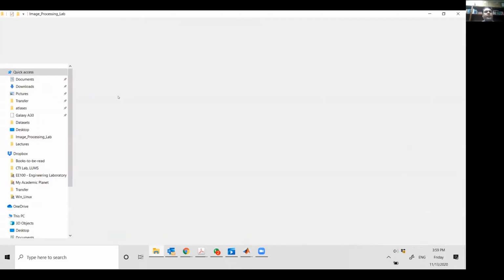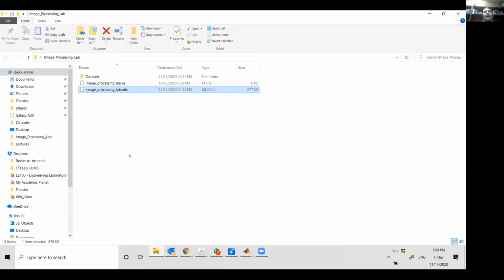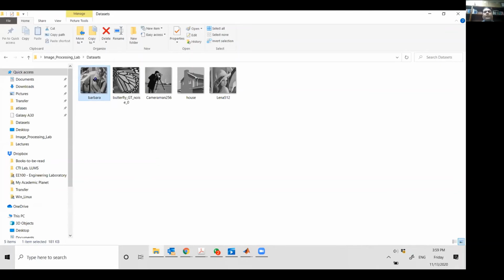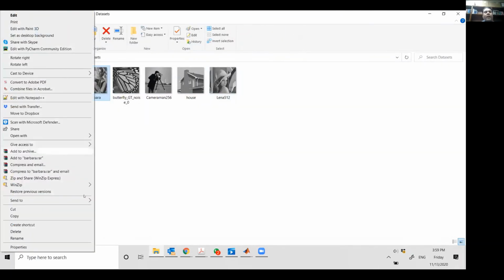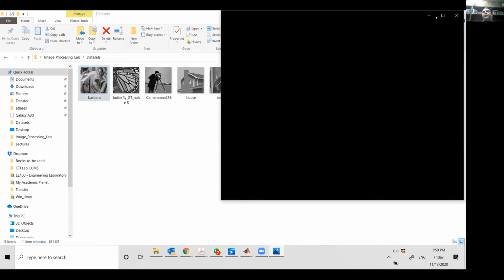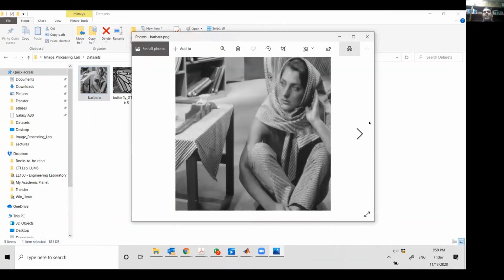So what you have been shared with are 2 things. There's a data set, and in the data set you have been shared images. These are grayscale images, and these are the images that we use to evaluate our computational algorithms that we develop in computer vision, medical imaging, and image processing. So there's an image of Barbara. You can see there's a lot of texture. There are a lot of objects in this image. There are some sharp corners, horizontal edges, vertical edges. There's a pattern in the scarf. So these are some structural or textural properties that you want to preserve.